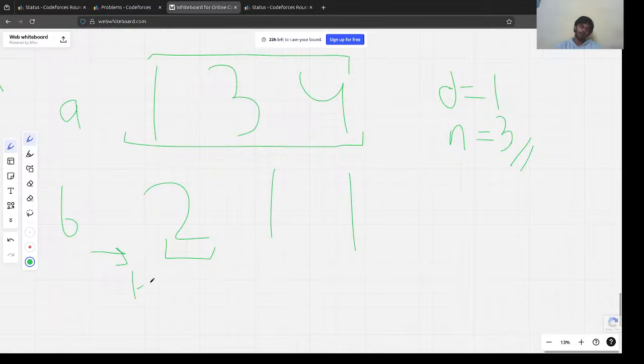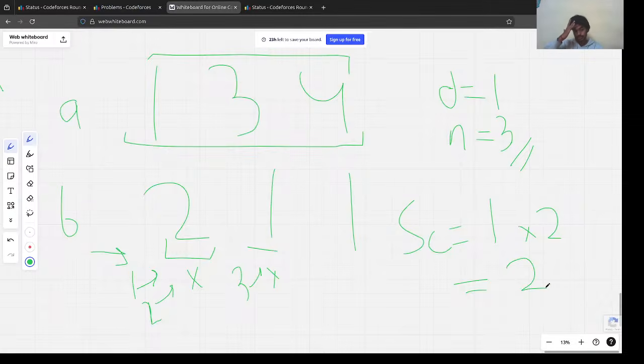So what we would do is attack with the first sword, then attack with the second sword, and this level is cleared. Then we go here, attack with our third sword, and this is also cleared. Now we don't have any swords. So what would be the score? The score would be the number of levels we completed, 2, times the difficulty we chose, 1. So the score here would be 2, right?